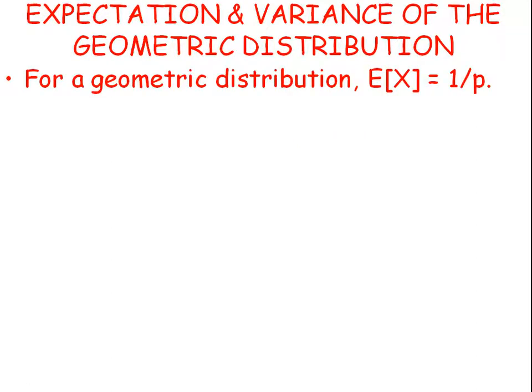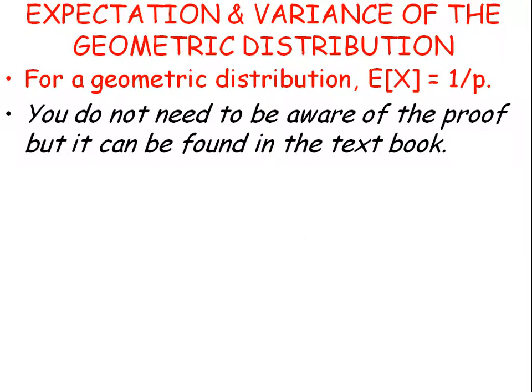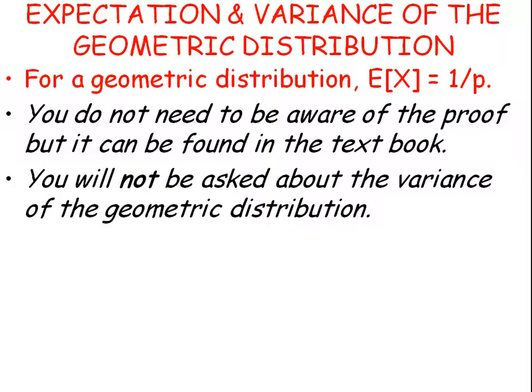You don't need to be aware of the proof of that. I hope it sort of seems a bit logical. If you want to look in the proof, it is in your textbook. You will not be asked at all about the variance of the geometric distribution. It doesn't actually have one, it doesn't exist. So you don't need to worry about the variance of the geometric distribution.